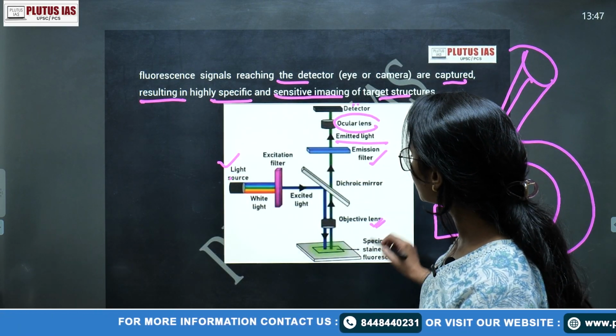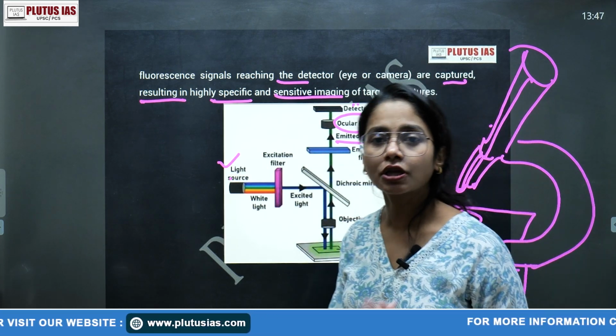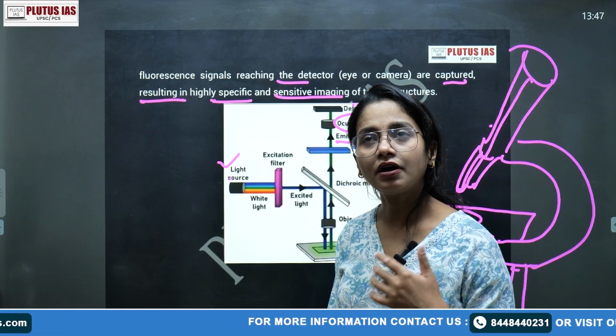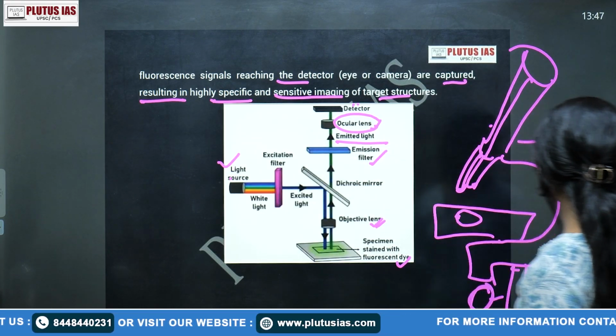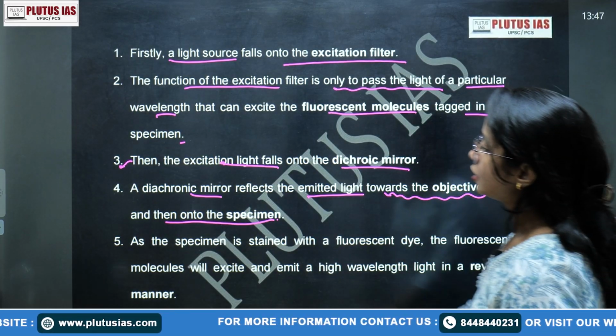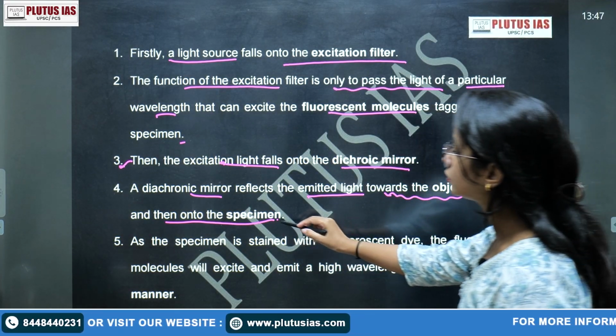This is the objective lens, which is close to your object, and this is the ocular lens, which is close to the image, or close to the detector. Do not forget it. Any type of microscope will have these two things. So the dichroic mirror reflects the light towards the objective lens and onto the specimen.